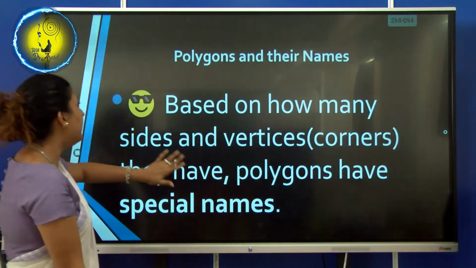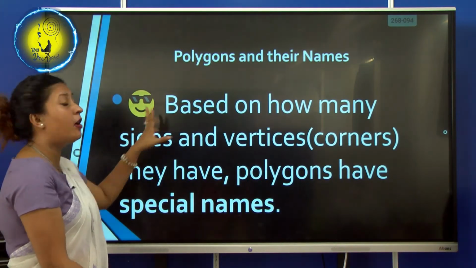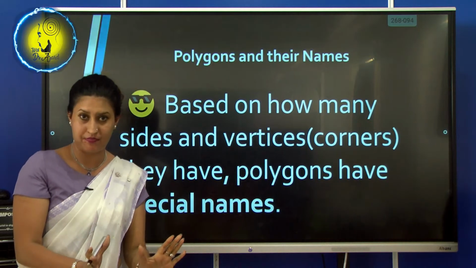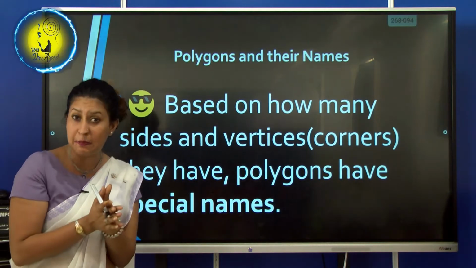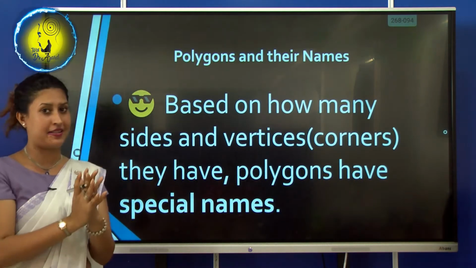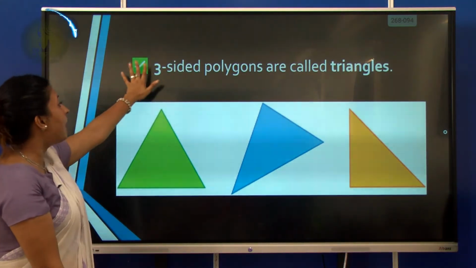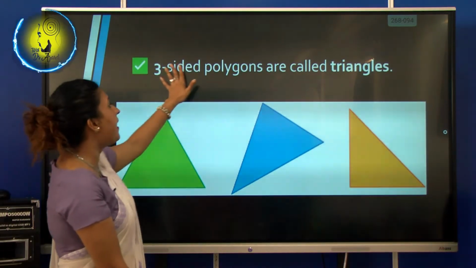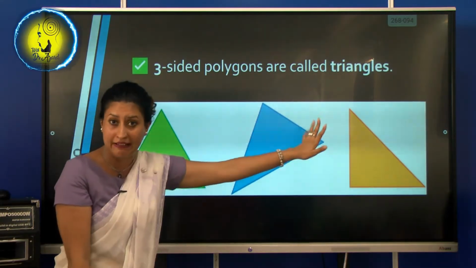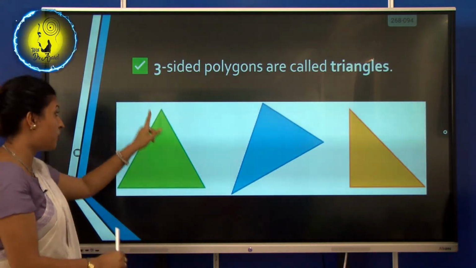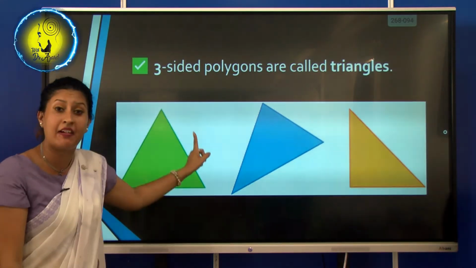Right. Now we are going to learn about the polygons and their names. Now comes the interesting part. Three-sided polygons are called triangles. Triangles, which means have three angles, we say triangle.